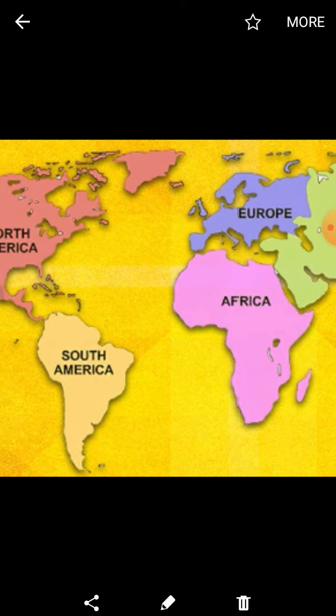South America. South America is the 4th largest continent in the world. One of the densest forests in the world, the Amazon forest, is situated in this continent. The forest is home to a wide variety of plants and animals. Countries like Brazil, Argentina, and Colombia are situated in South America.